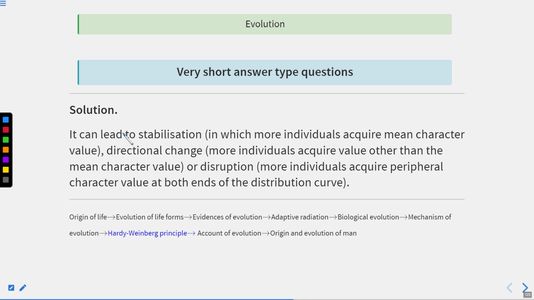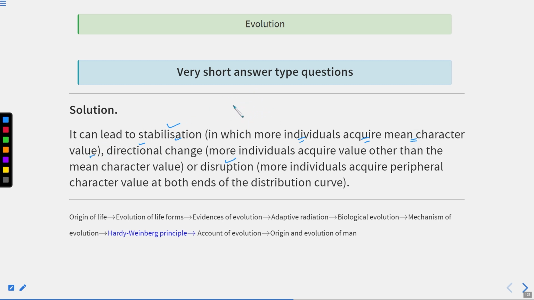Now, natural selection has so many types. We have already discussed stabilizing, then directional, then disruptive. So these are the kinds of natural selection. If you talk about stabilizing selection, natural selection can lead to stabilization, in which more individuals acquire the mean character value.